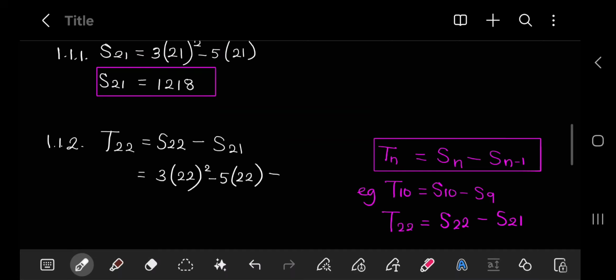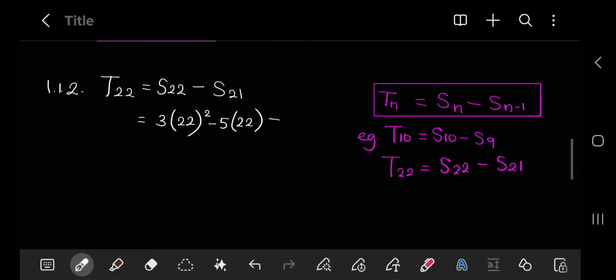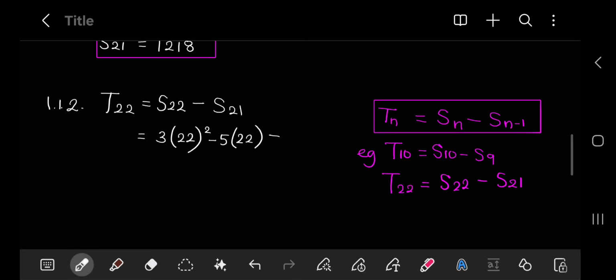But remember, we had just calculated S21 in the previous question. It would have helped if 1.1.2 said hence calculate the 22nd term, as that would remind you to use the previous answer. But it's okay, we have this formula anyway, so we didn't really need the reminder.